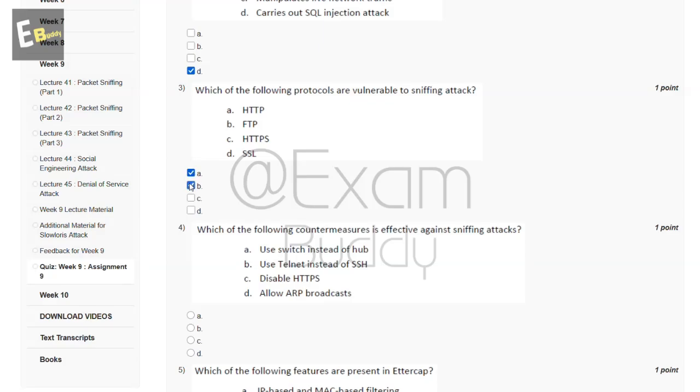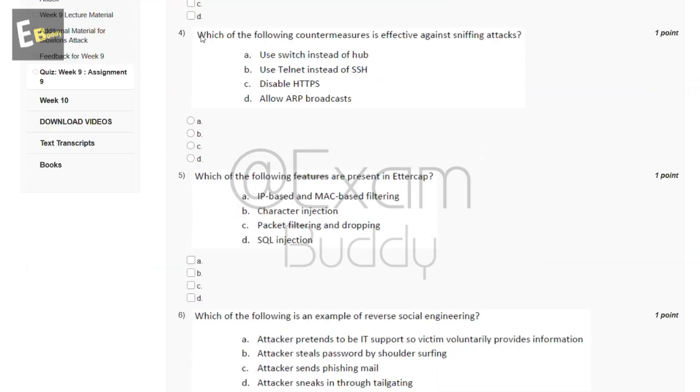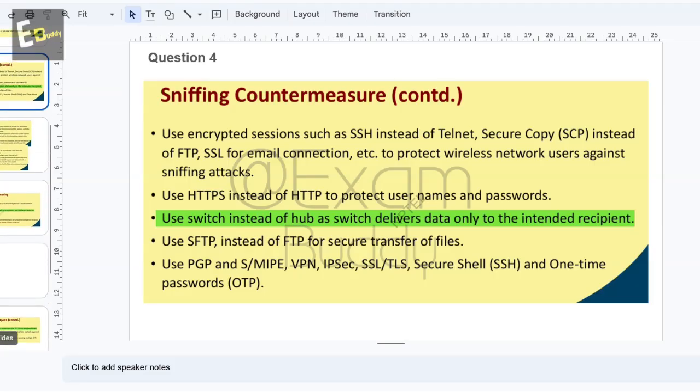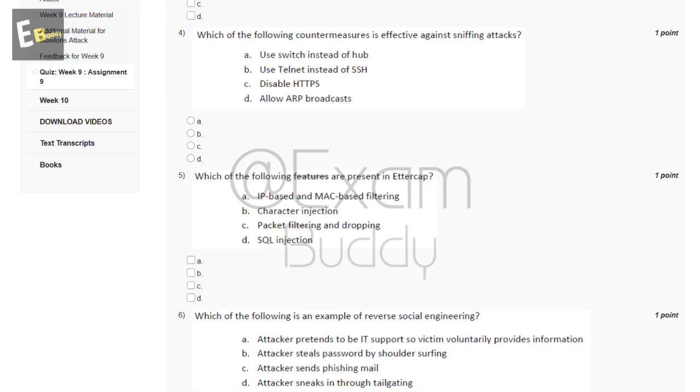Now the fourth question is, which of the following countermeasures is effective against sniffing attacks? The options are: use switch instead of hub, use Telnet instead of SSH, disable HTTPS, allow ARP broadcast. So let's check the answer of our fourth question. Use switch instead of hub, as a switch delivers data only to the intended recipient. So the answer of our fourth question is A.